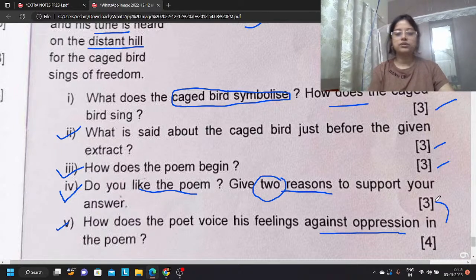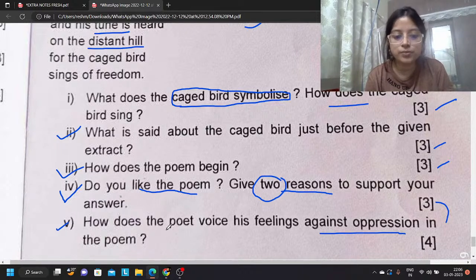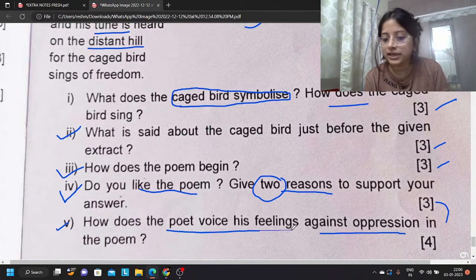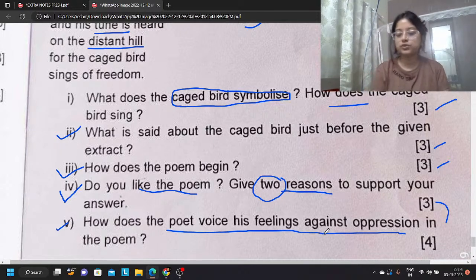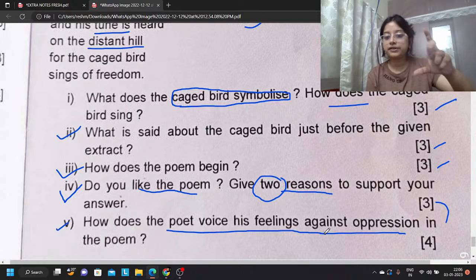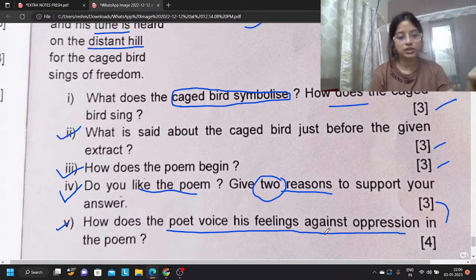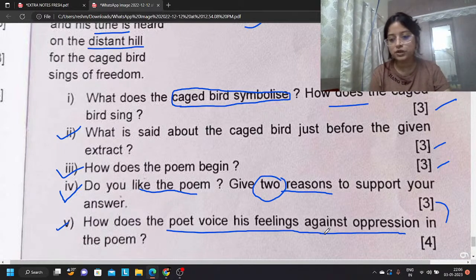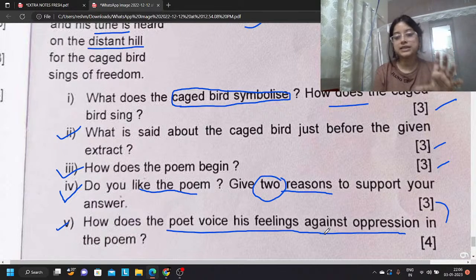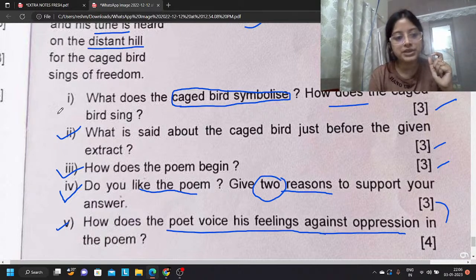So from both the angles we will write these types of answers, not just that the caged bird was opening its throat to sing, but also talk about Maya Angelou's part. If you have Xavier Pinto's workbook, remember there you have a paragraph about the autobiography of Maya Angelou. If you don't have it, don't worry, you have my playlist, go there, you will get the answer written over there. Remember to study that, you will be able to utilize it in all your answers.